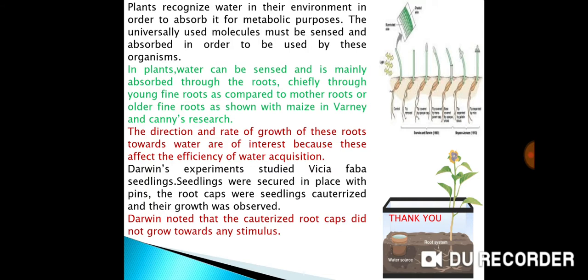Seedlings were secured in place with pins. The root caps of the seedlings were cauterized and their growth was observed. Darwin noted that the cauterized root caps did not grow towards any stimulus.